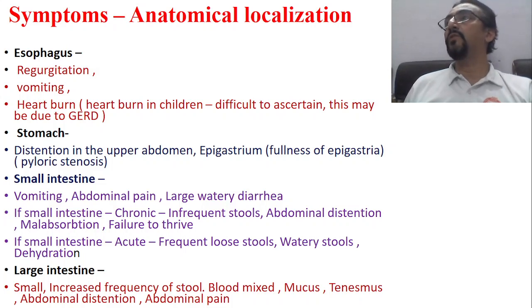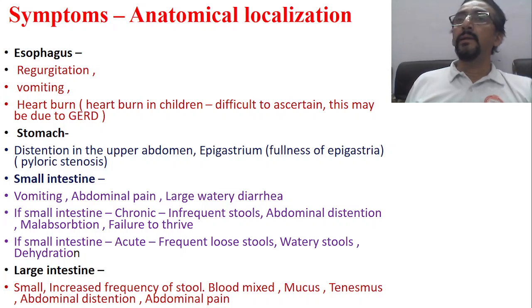This is very important, because the nutrients after digestion come to the intestinal villi area for absorption. If the absorption is not taking place properly, then that particular content, ahar rasa, will remain in the small intestine and pass through.